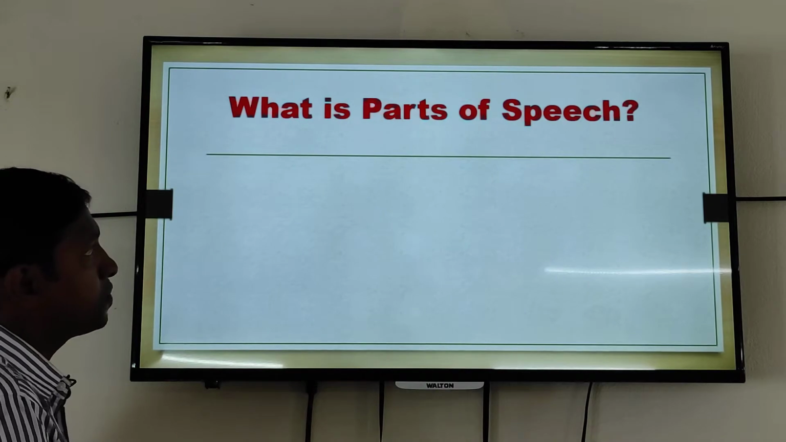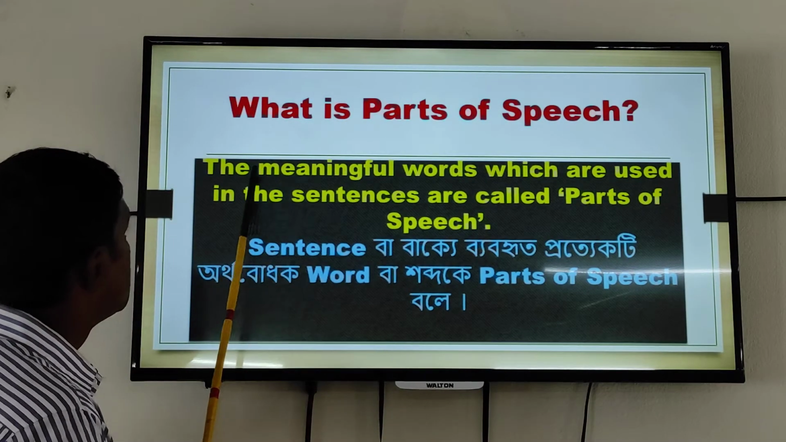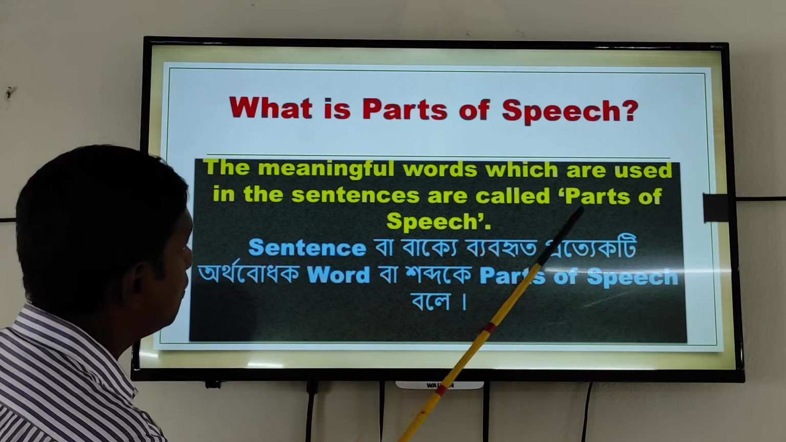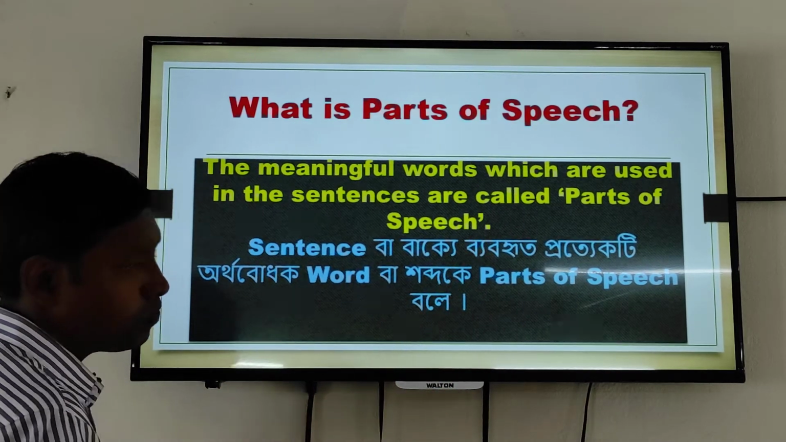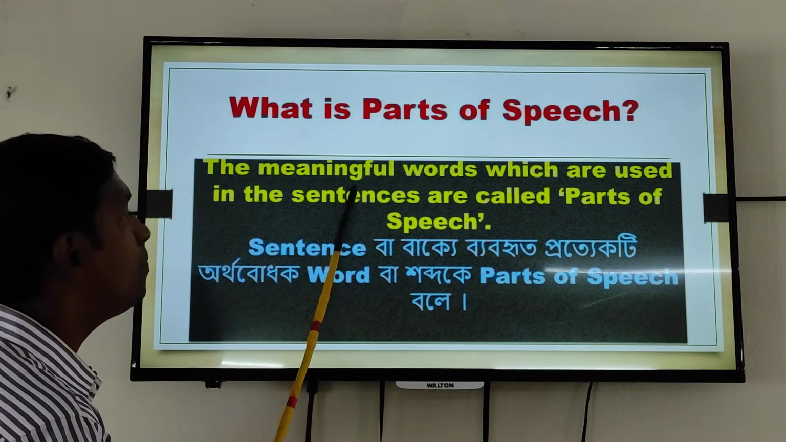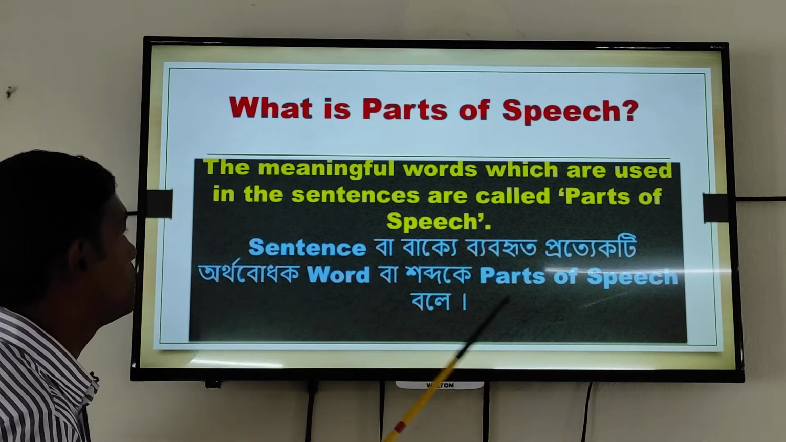What is parts of speech? The definition is that the meaningful words which are used in the sentence are called parts of speech. Without meaning, a sentence will not have parts of speech. Only meaningful words which make the sentence are called parts of speech.